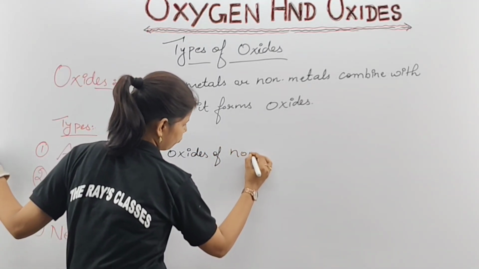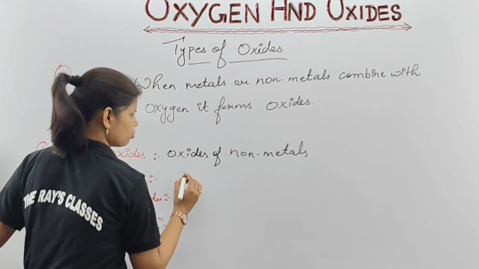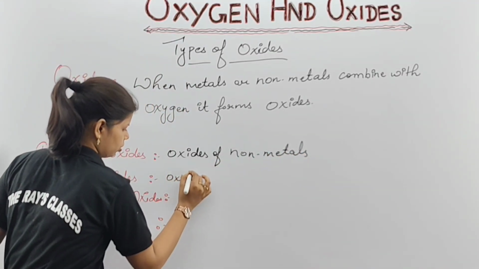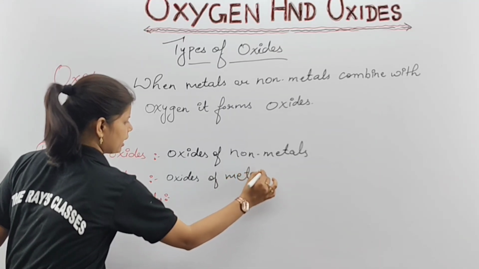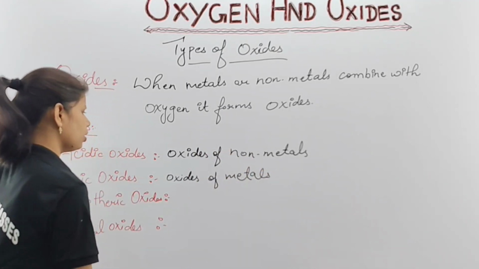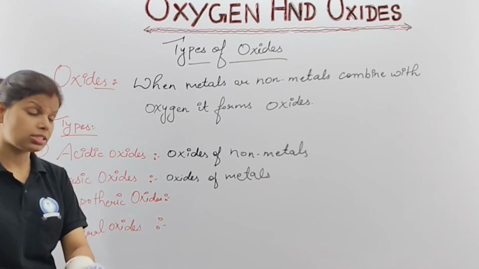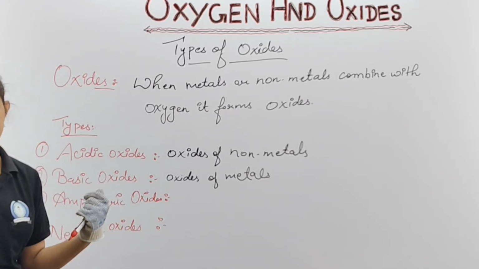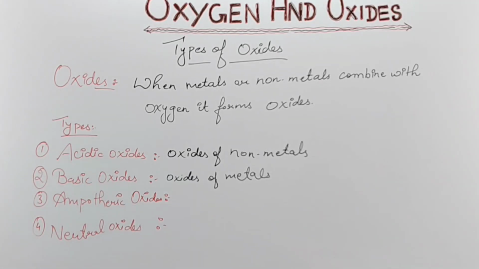I will give the proper definition, you don't have to worry for that, but here only short form. That means when oxygen reacts with non-metal, it will form oxides, and such oxides are called your acidic oxides. And when oxygen reacts with metal, it will form your basic oxide. That is the short form I have written. Understood? Please note it down.